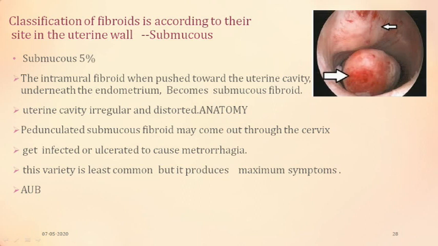And they may outgrow to reach up to the cervix and may protrude beyond the cervix. Because the lower part of this polyp gets the least blood supply, it gets infected and ulcerated and may be the cause of intermenstrual bleeding. This variety, the submucous variety, is less common, but it is most important because it distorts the cavity and produces the maximum symptoms, and one of the symptoms is abnormal uterine bleeding.